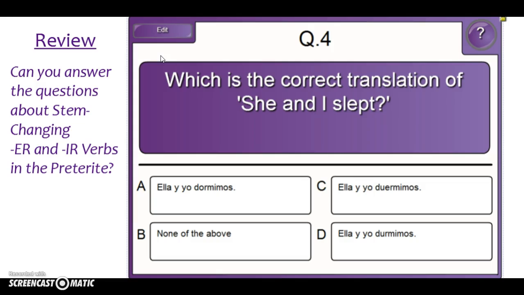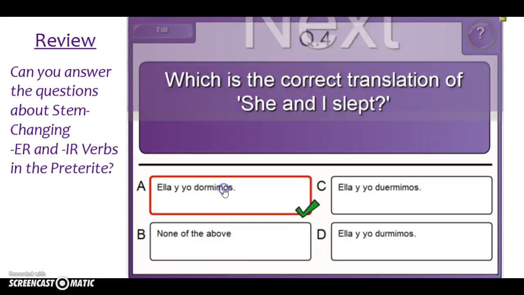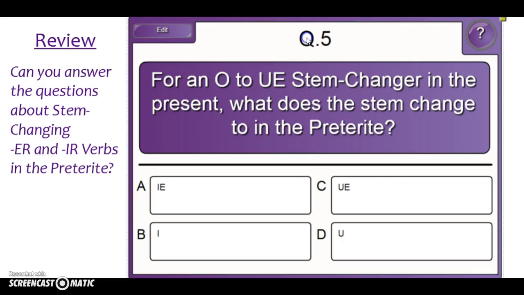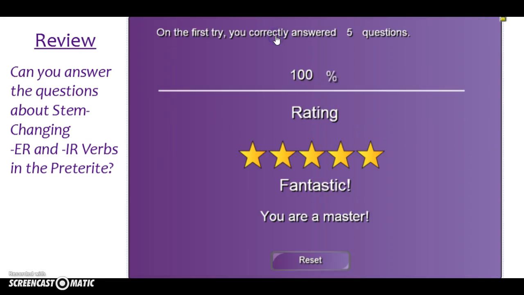She and I slept. How are we going to translate that? Ella y yo dormimos. First person plural, no stem change. An O to UE stem changing present tense verb. What happens to the stem change in the preterite? Just the U. Great job.